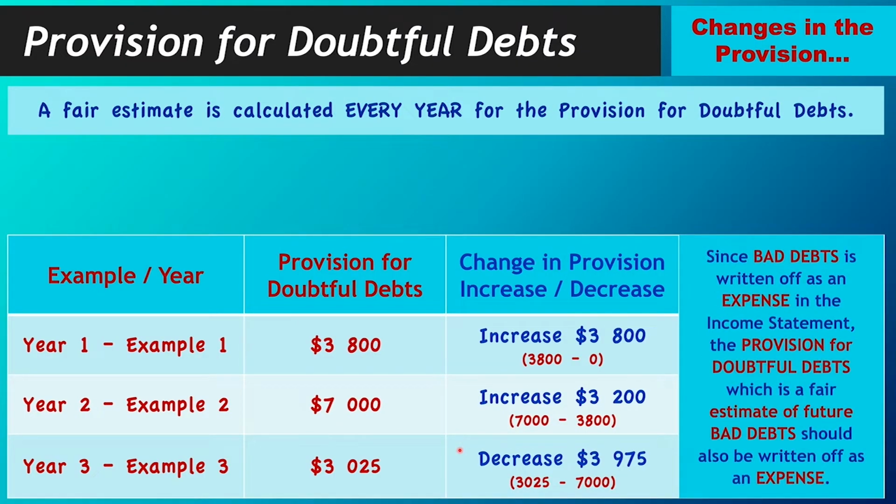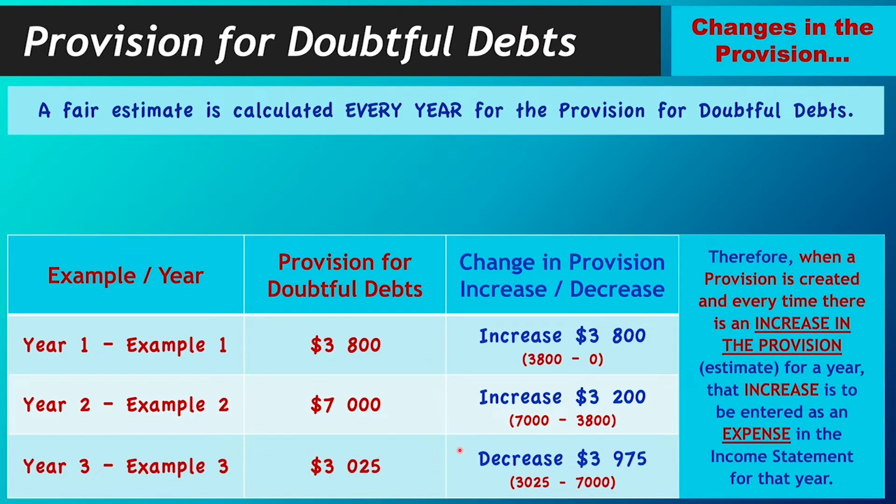Okay, why is that important? Since bad debts is written off as an expense in the income statement, the provision for doubtful debts, which is a fair estimate of future bad debts, should also be written off as an expense in the period.